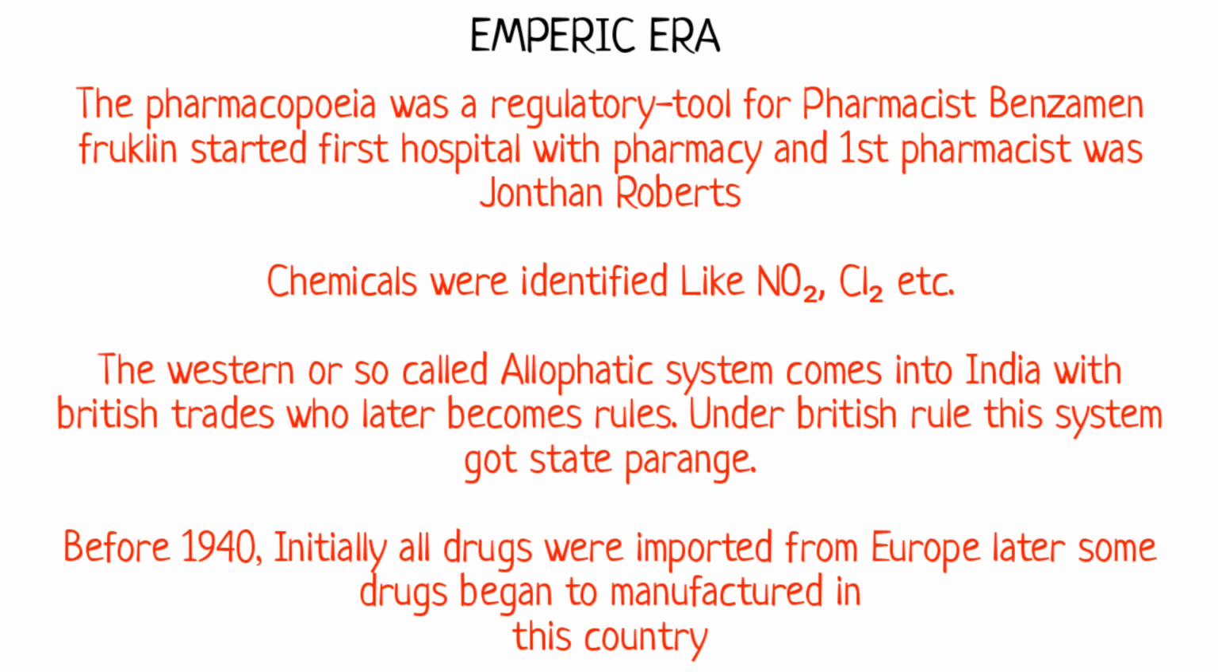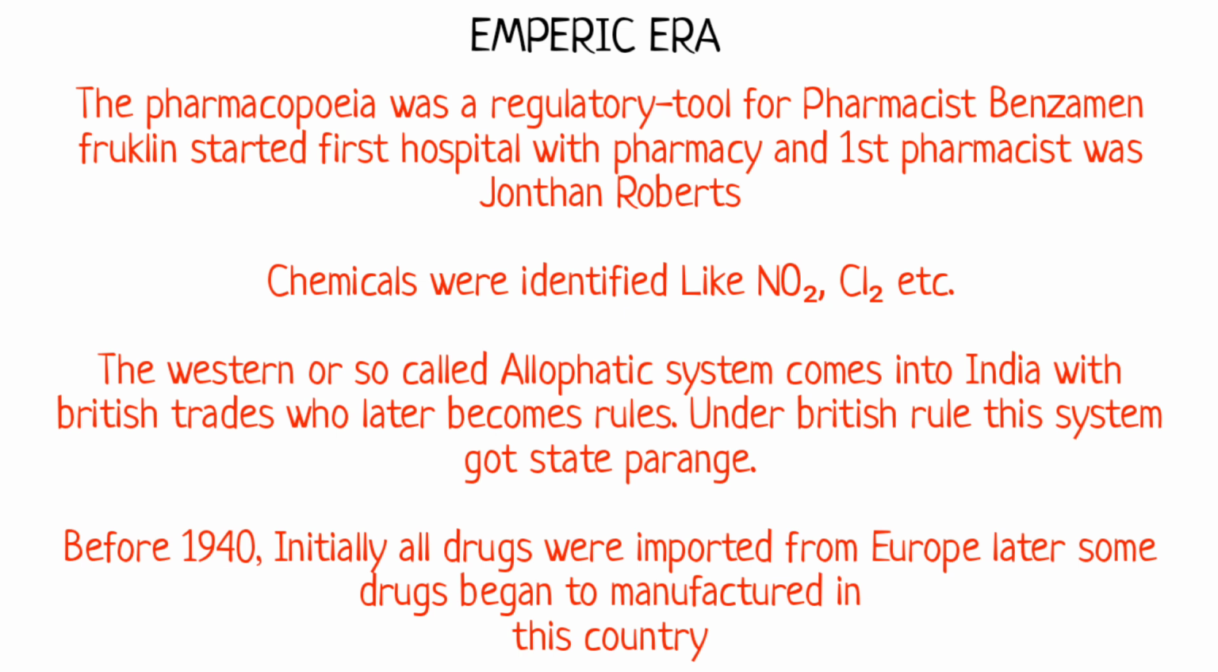The second era is the empiric era. The Pharmacopoeia was a regulatory tool for pharmacists. Benjamin Franklin started the first hospital with a pharmacy, and the first pharmacist was Jonathan Roberts. Chemicals were identified with symbols such as N2, Cl2, etc. The Western system, also called the allopathic system, came into India with British traders who later became rulers. Under British rule, this system got state rank.